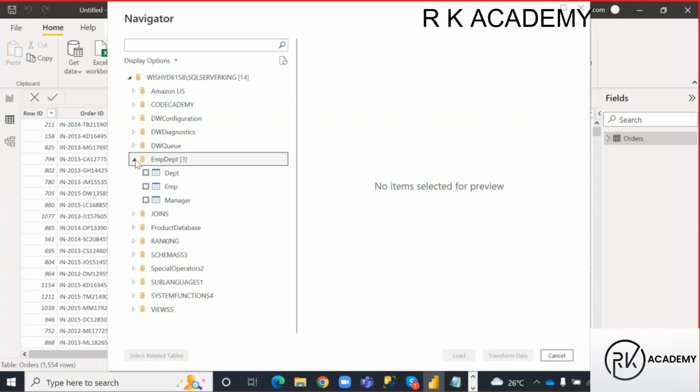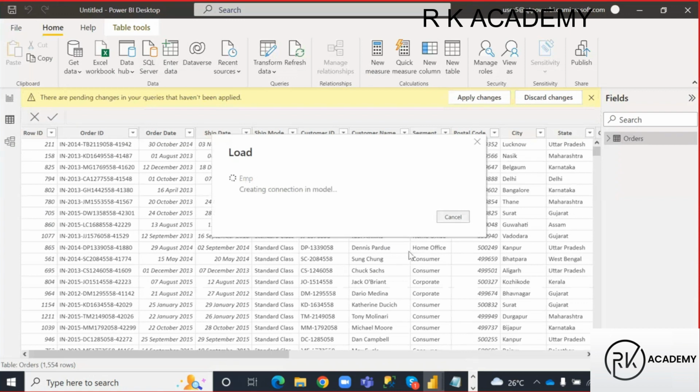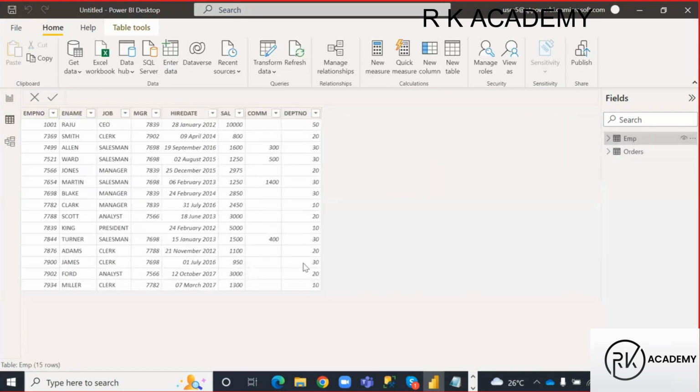Just expand that database. Under that database, I have 3 tables. My analysis is on the employee table, guys. Just select that employee table. Here, guys, just check that employee table. Click on load, guys. It is going to be loaded now. Employee table data is going to be loaded, right? So here I can see employee data. If I select that employee table, I can see the data under it.